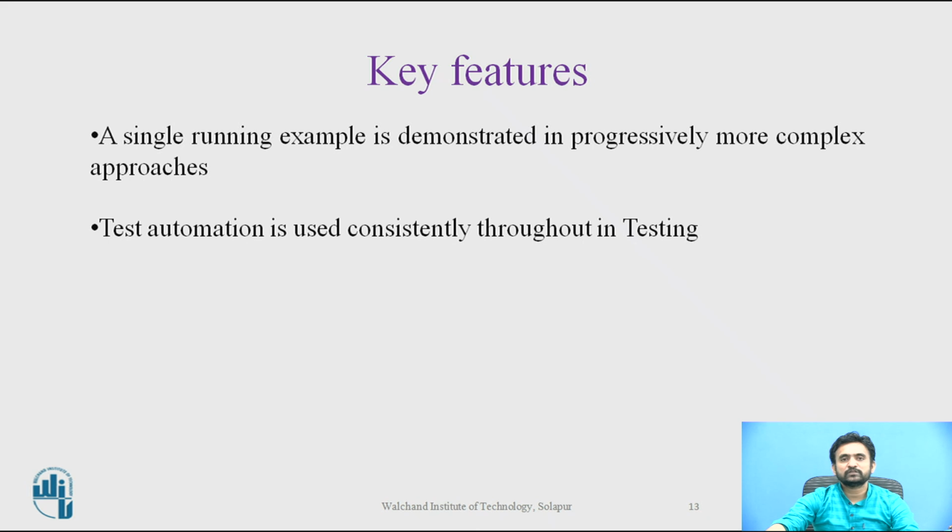Now some of the key features: here a single running example is demonstrated with progressively more complex approaches. Here we should try to apply the different requirements with different examples or different test cases. We also see that test automation should be used consistently throughout testing, that is, the automation tool we should use, like Selenium. Then any other test tools which are comfortable for that particular organization, and according to the project we should decide and implement.